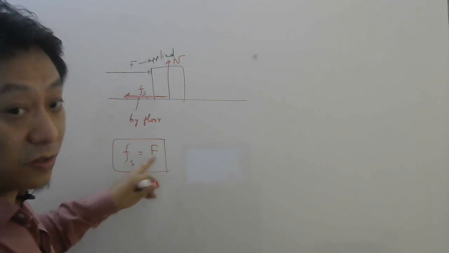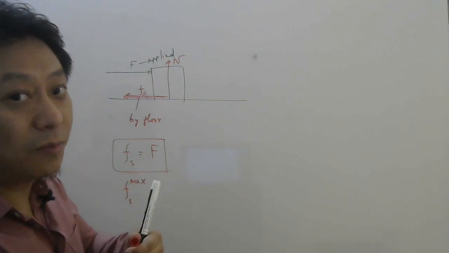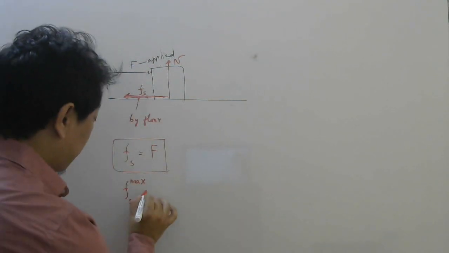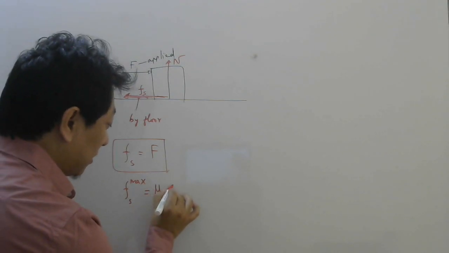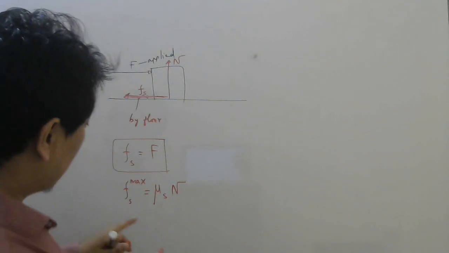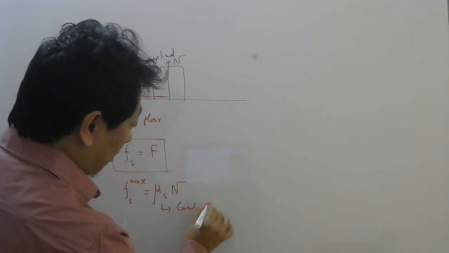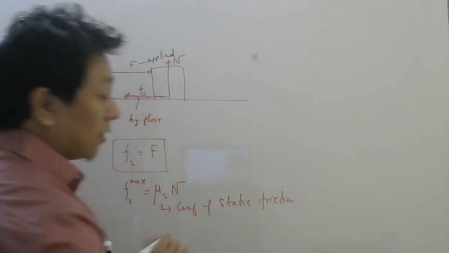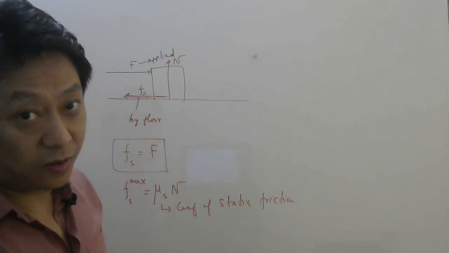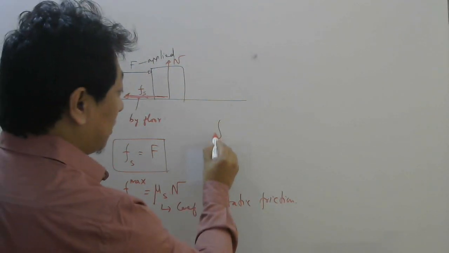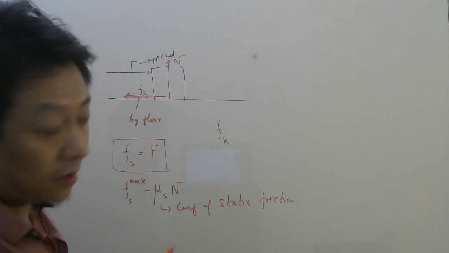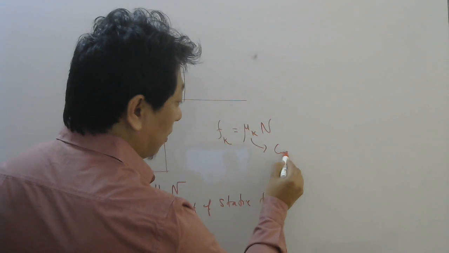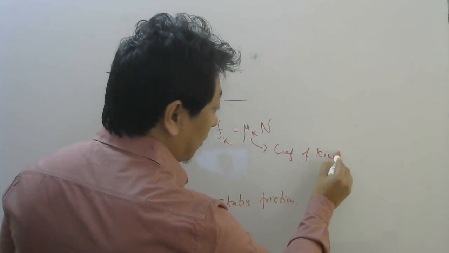So if your applied force is more than this maximum value, then the body will not be at rest with respect to this surface. And the formula for maximum static friction is mu s into the normal force N. This mu s is called the coefficient of static friction. Now, once the body is moving on the surface, the friction which comes into picture is called kinetic friction. And the formula for kinetic friction is mu k into N. And this mu k is called the coefficient of kinetic friction.